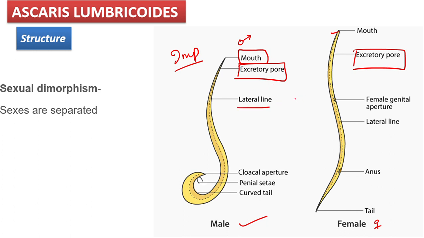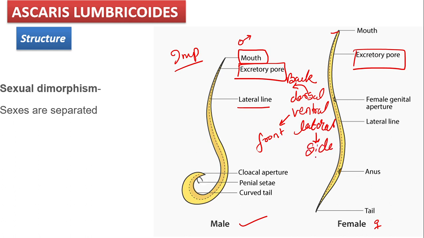Lateral line, class. We have already discussed what is dorsal, then ventral, and lateral. Dorsal is nothing but पीछे, back side को हम dorsal बोलते हैं. Ventral is nothing but your front side, we call it ventral. And lateral is nothing but side-wise, जो side होती है उसको हम lateral बोलते हैं. So this is a side-wise line. साइड में जो line present है we call it the lateral line, right? दोनों में होती है. देन female about 1/3 की position पर it has the female genital aperture.